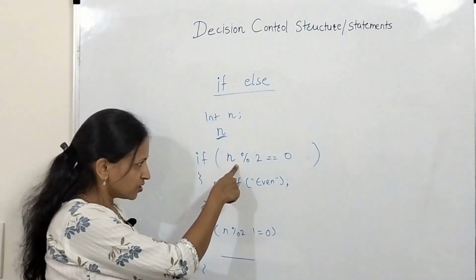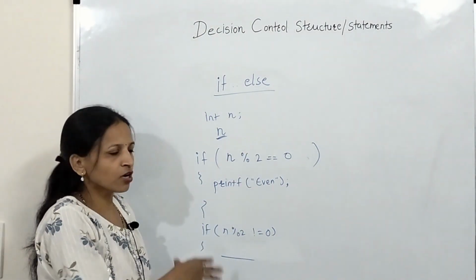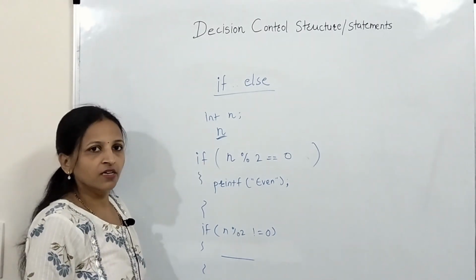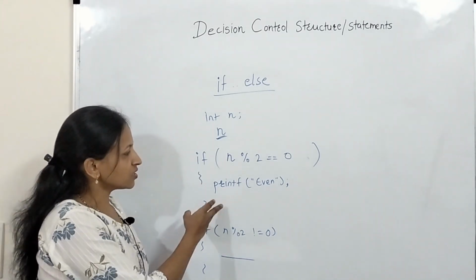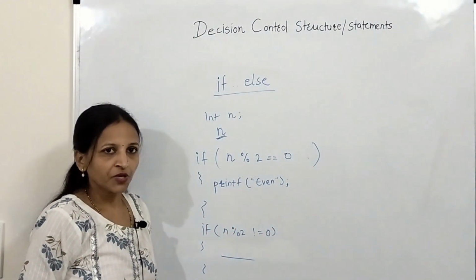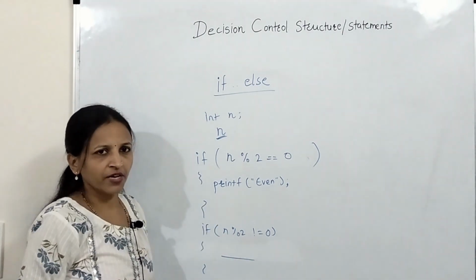Then it will also check the next condition, because normal execution is one statement then the next statement. It will not skip. We can skip this part only if the number is not divisible by 2, but again it will check this condition in this way.